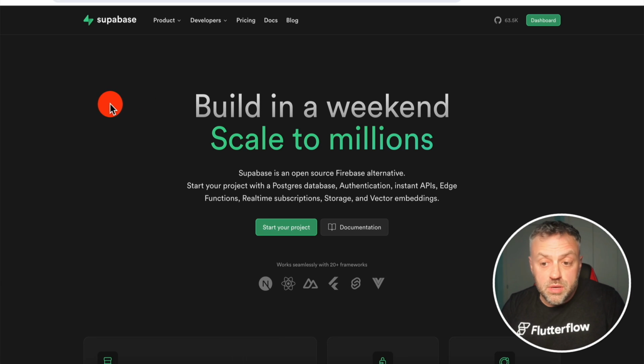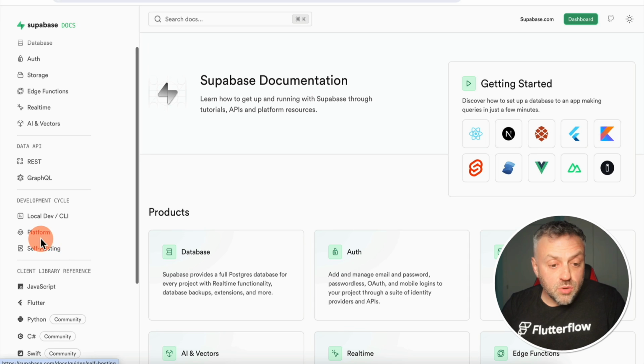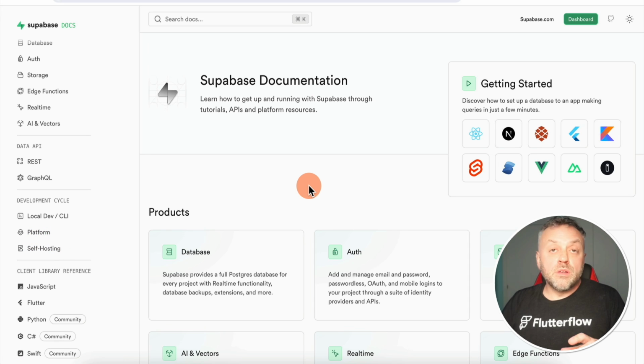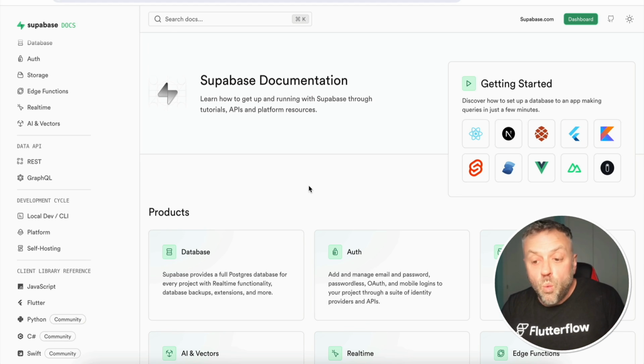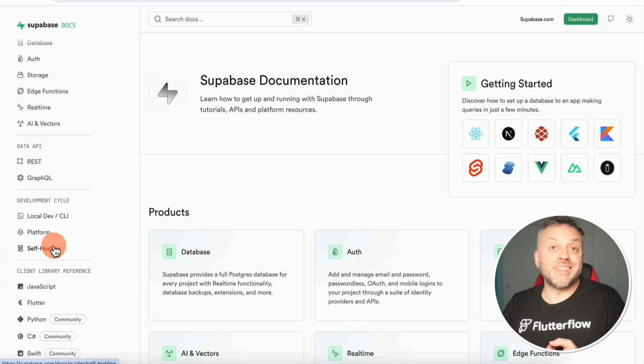But another thing that you can do is you can simply click on Docs here and you can scroll down and you can self-host. So you do not need to sign up for an account. You do not need to pay a fee. You do not need to elect a plan. If you want, you have an option of self-hosting.